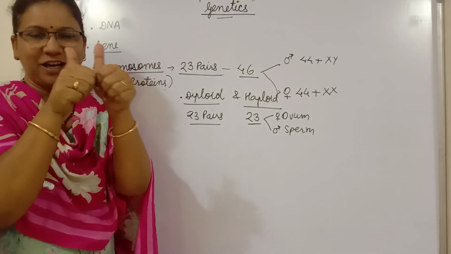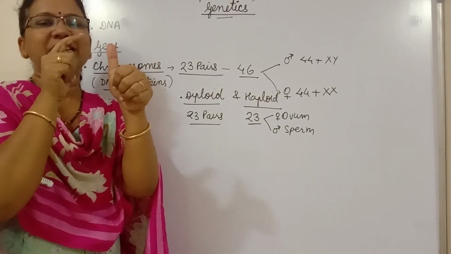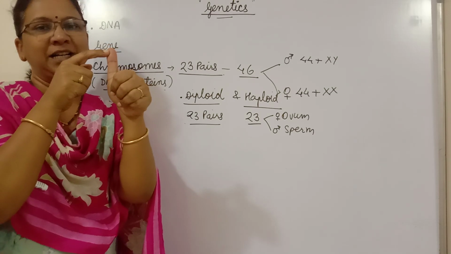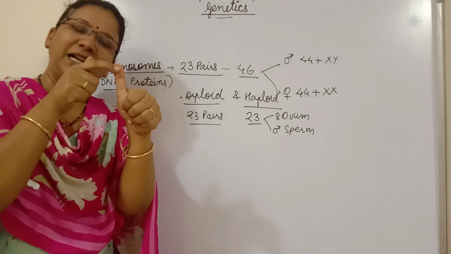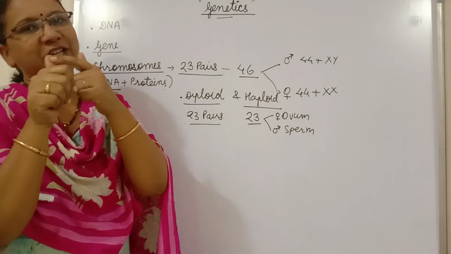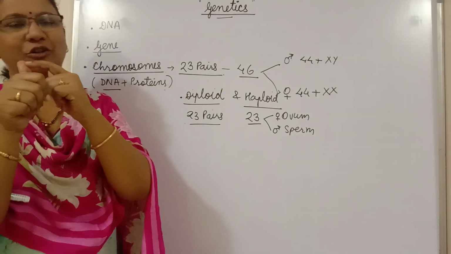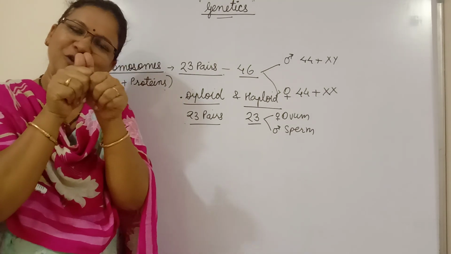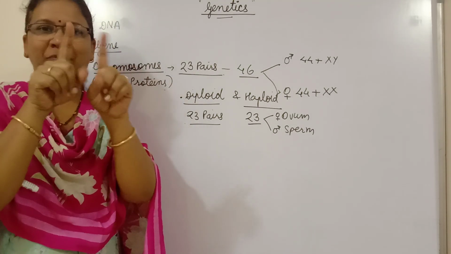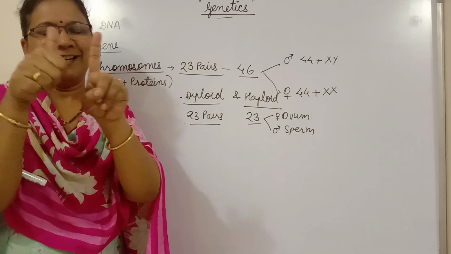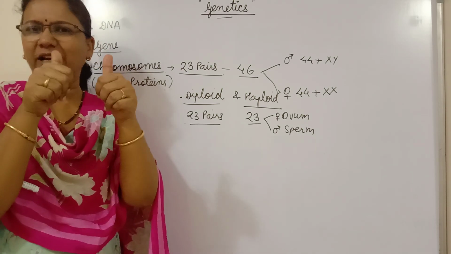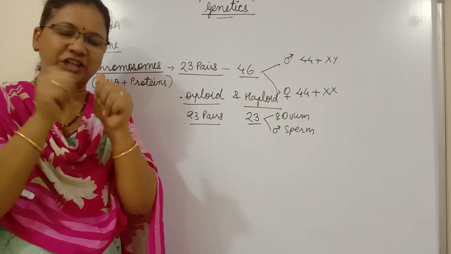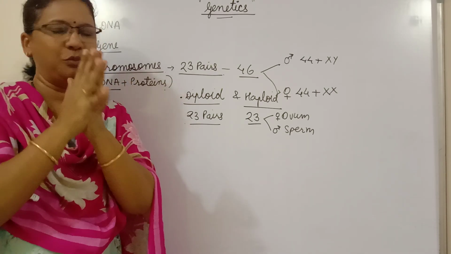And in this way we can say that if one form of a gene is present on this position on one chromosome, then definitely the other form of the gene will be present on the same position on another chromosome. And that is why these 2 chromosomes are known as homologous chromosomes. They are not known as homologous because they are different in structure. That is why roughly we can say that the structurally similar chromosomes are known as homologous chromosomes.